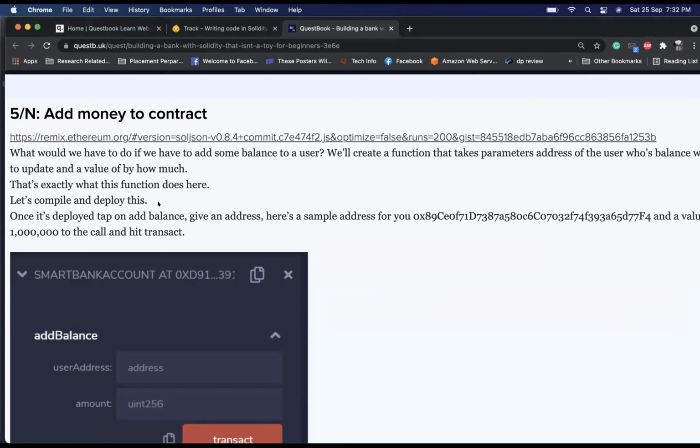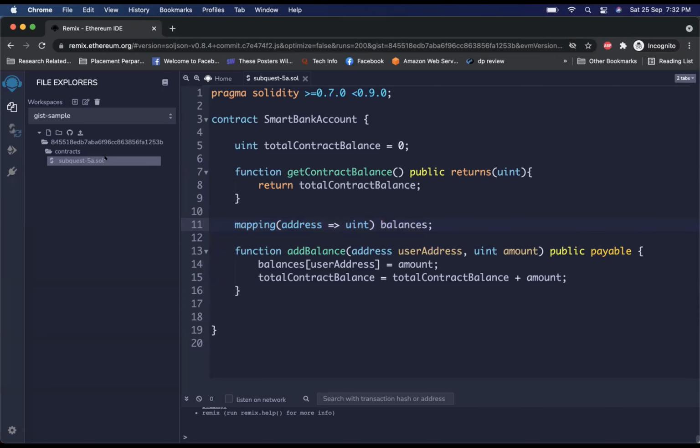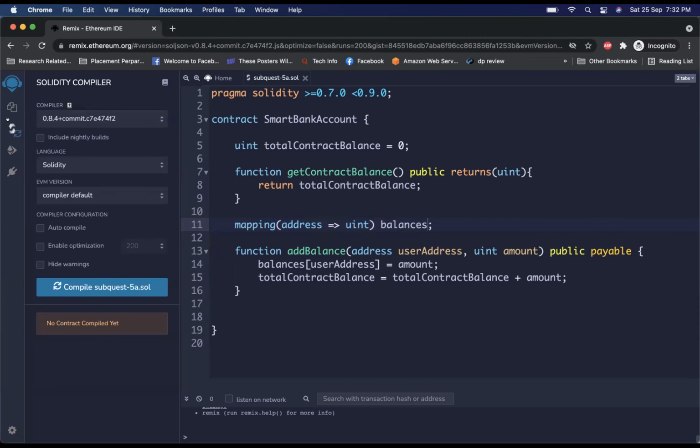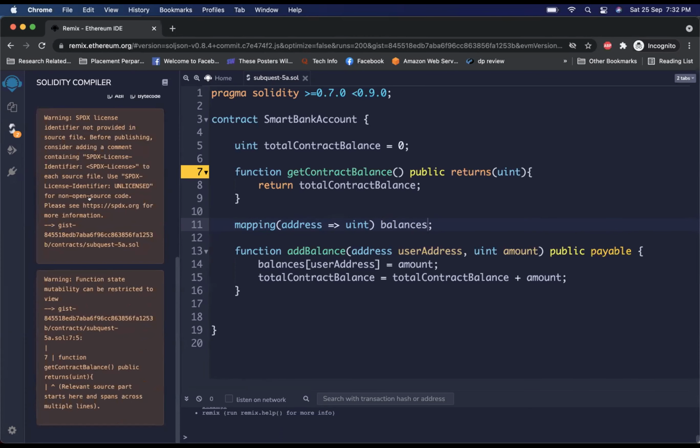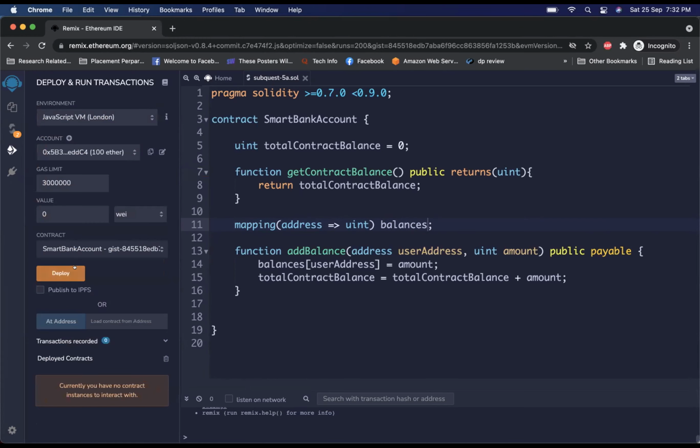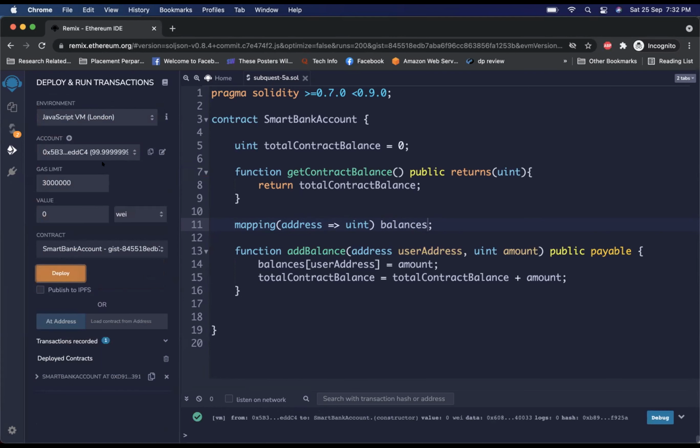Let's compile this and deploy this. For the UI button part, I think there is some code if we would have written it, if it's not for Remix, right? So I'm compiling this subquest. Only warnings I see. It's right now 100 ether. If I deploy, it has come down. Okay. And this is the deployed contract.